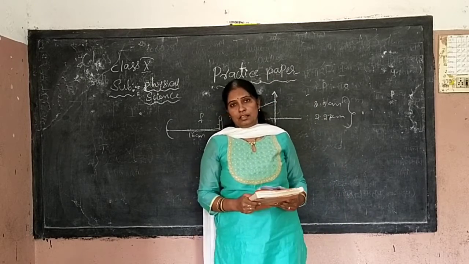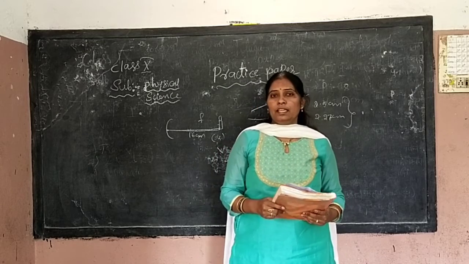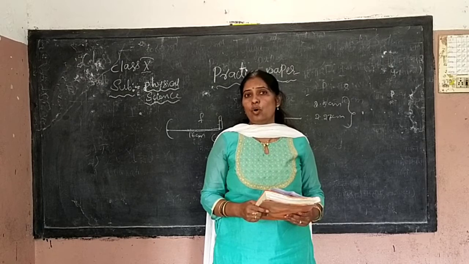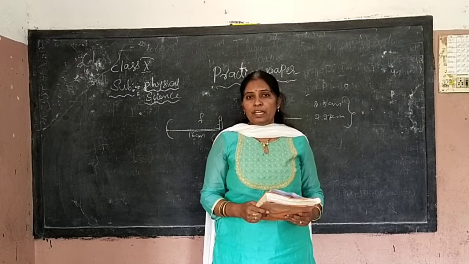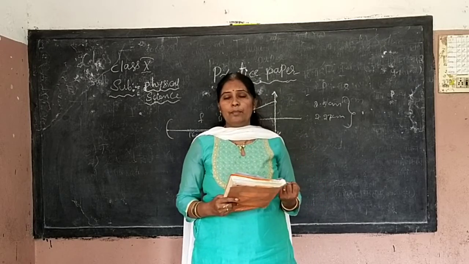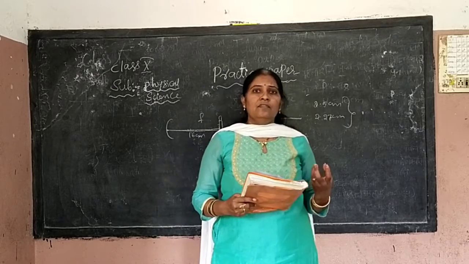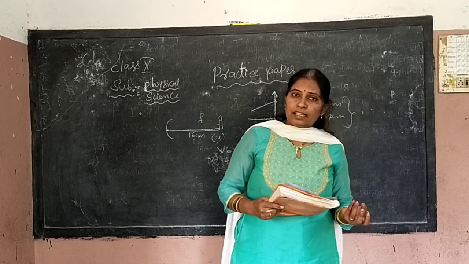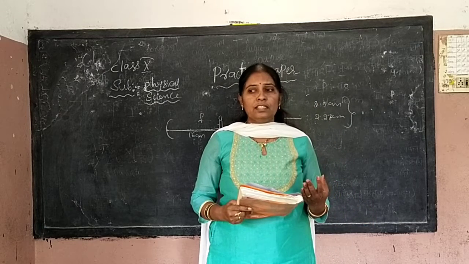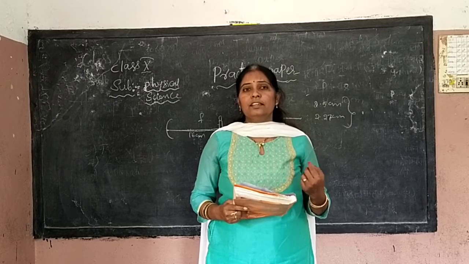Next, explain the cause of tooth decay and how it can be prevented. Tooth decay. Our teeth enamel is made up of calcium phosphate, which is a very hard substance. But if leftover food remains because you don't wash your mouth properly after eating, the leftover food releases an acid, and that acid reacts with the calcium phosphate and reduces it.